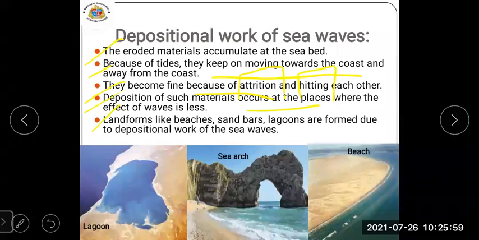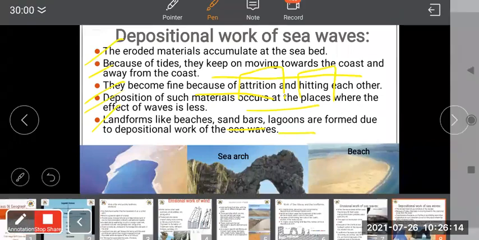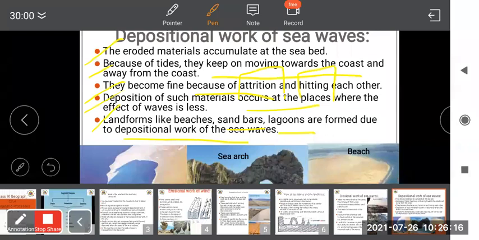So in that region, the deposition of such materials will occur, and landforms like beaches, sandbars, lagoons are formed due to the depositional work of sea waves.